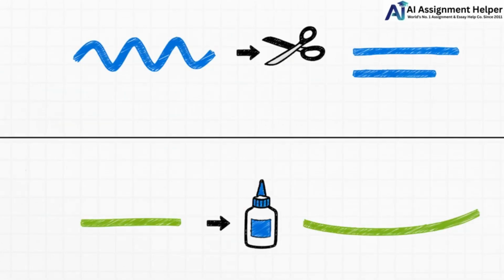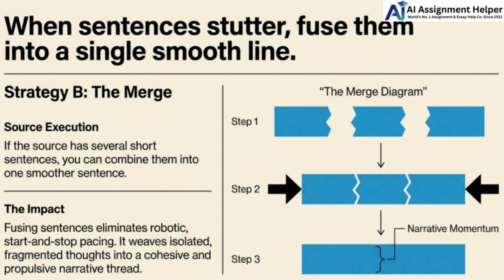Tip 4. Break up or combine sentences. If the original text has one long sentence, you can turn it into 2 shorter ones. Or, if the source has several short sentences, you can combine them into one smoother sentence.